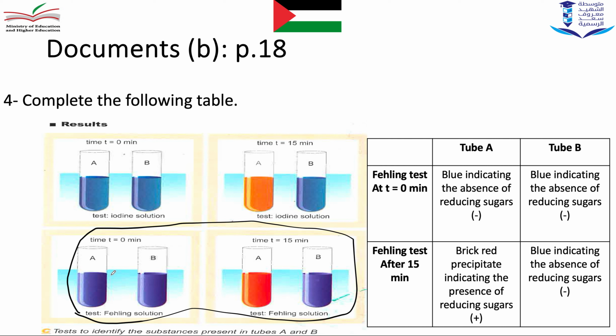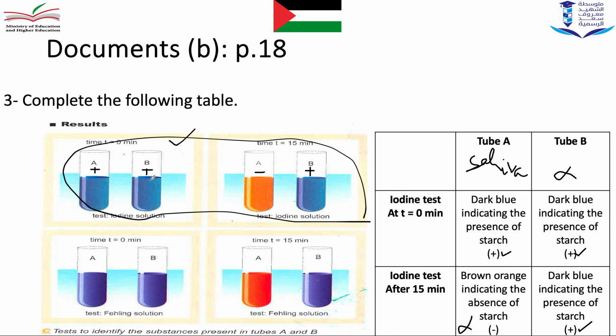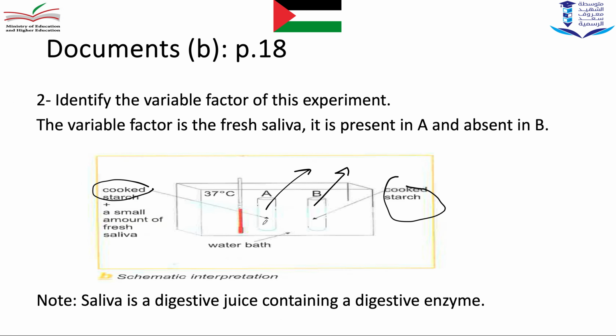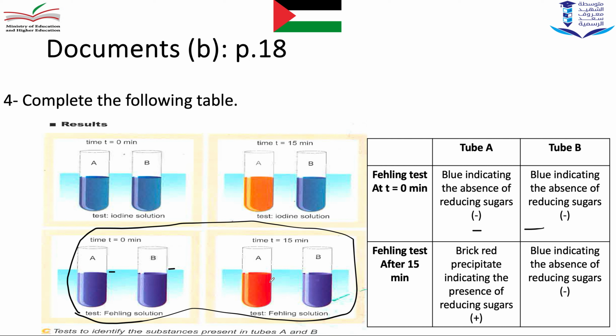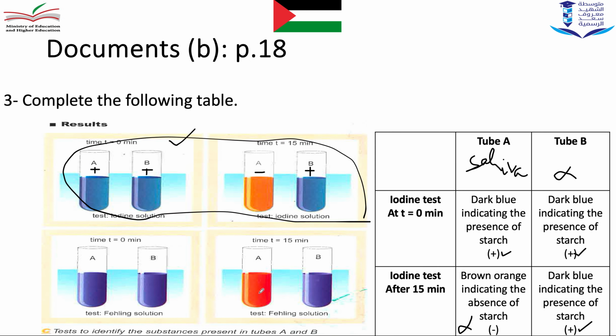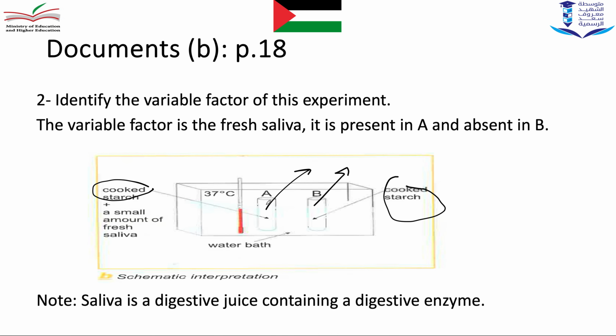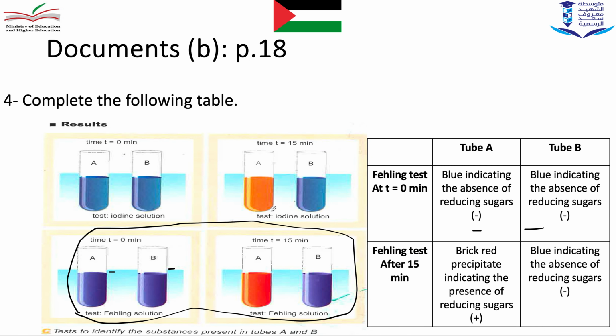At time 0, Fehling test gives blue color. At time 0, blue color. There are no reducing sugars at all, meaning I put starch, I did not put reducing sugar. What did I put at time 0? I put cooked starch in tubes A and B. I did not put reducing sugars, so here it will be minus, here minus. There are no reducing sugars.